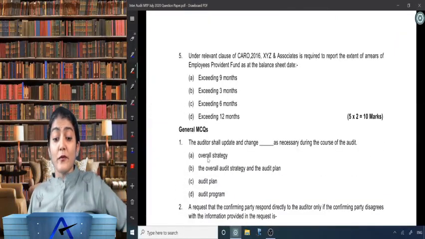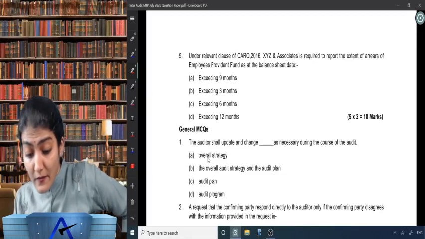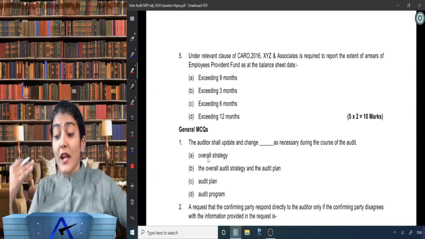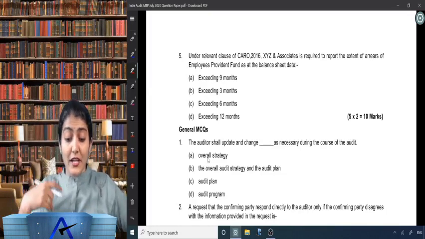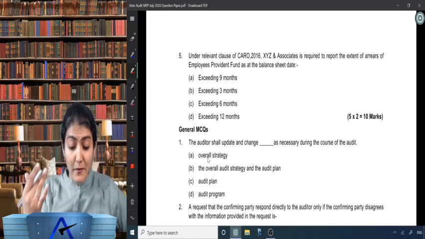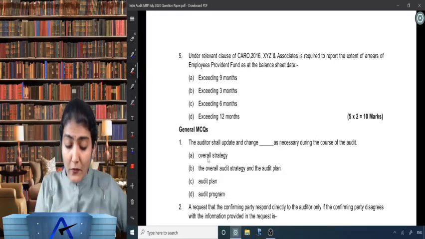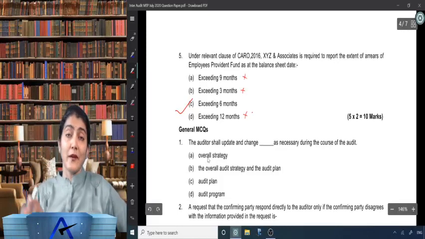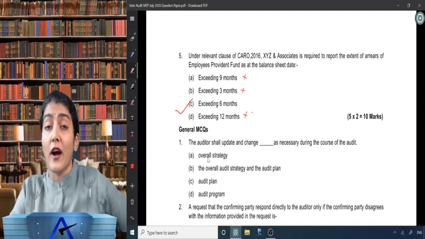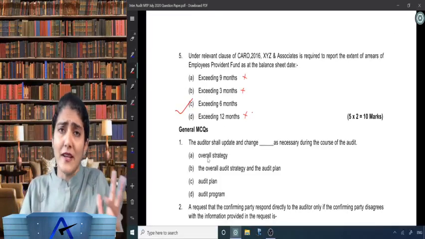Under the relevant provisions of CARO, XYZ and Associates is required to report the extent of arrears of employee provident fund as at the balance sheet date for how many months? 9 months, 3 months, 6 months or 12 months. So no 9 months, no 3 months, no 12 months. It is exceeding 6 months. That is there under clause 7A of CARO.